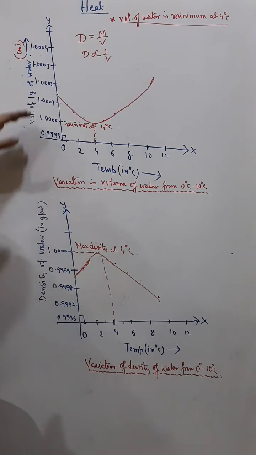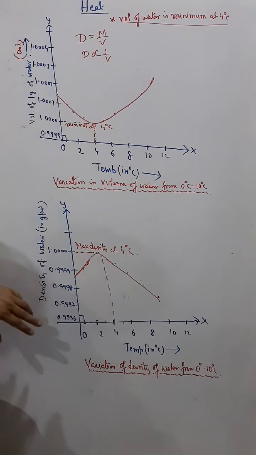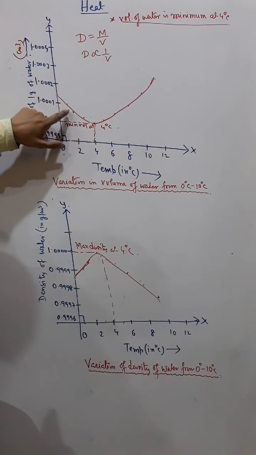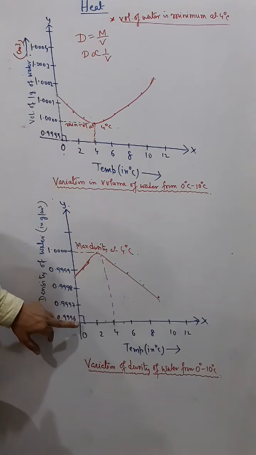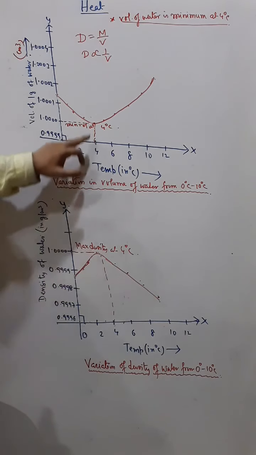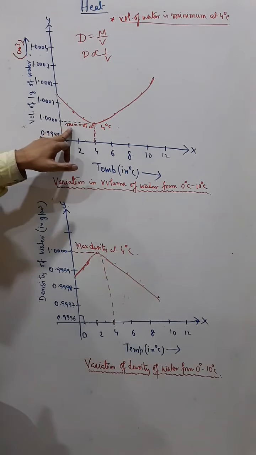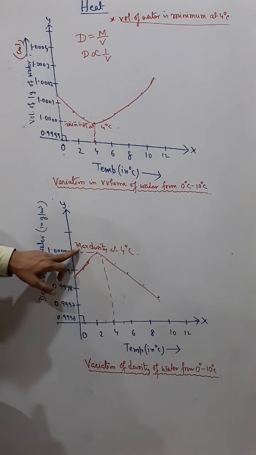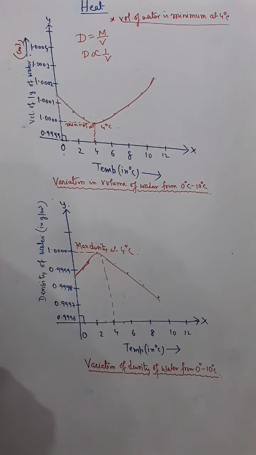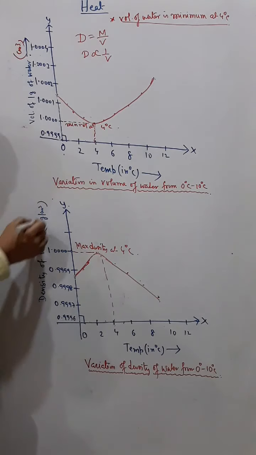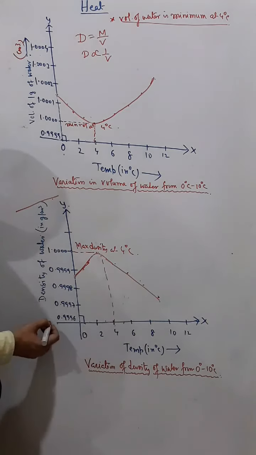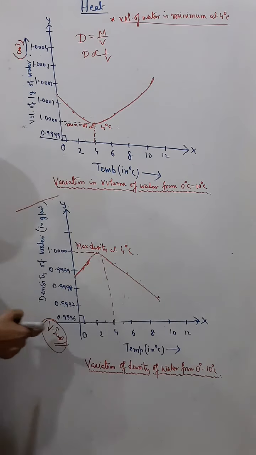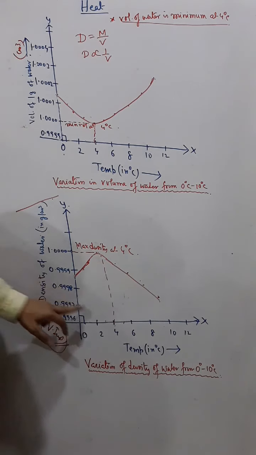So with respect to this graph, you can understand this, because between 0 degree Celsius to 4 degree Celsius, the volume of water was decreasing, and hence the density of water was increasing. And at 4 degree Celsius, the volume of water is minimum, and hence at 4 degree Celsius, the density of water is maximum. Understand? These two graphs are very important, and especially this graph, the variation of density, this graph is very important for your exam. Okay, both the graphs are important, but generally they ask the density and temperature graph.